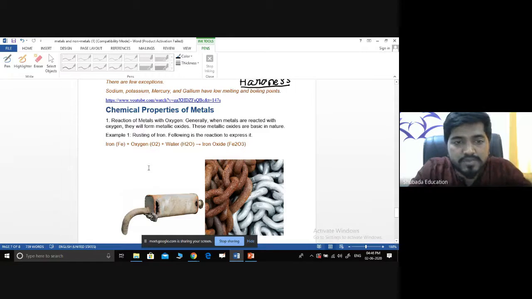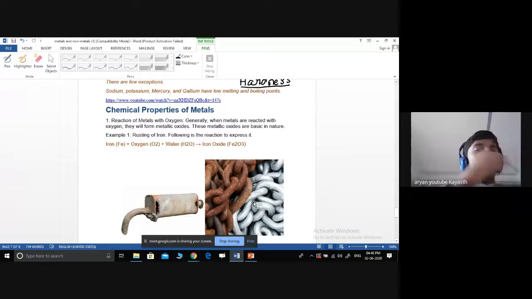The first thing is the reaction of metals with oxygen. Generally, we can see this problem occur as usual. For example, this one: you can see this chain color. Actually, it is a white color. After it reacts with the oxygen, it turns to this color. That is nothing but the metal starting to rust.